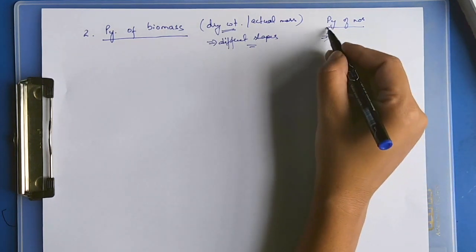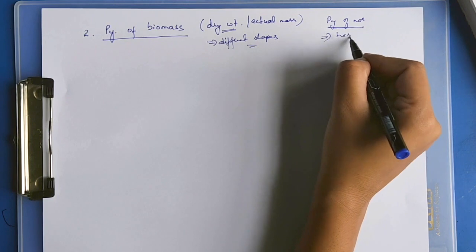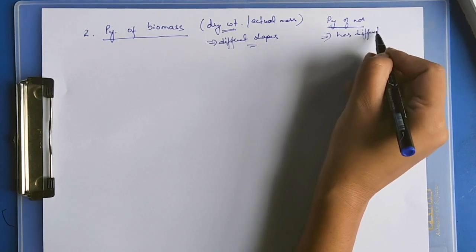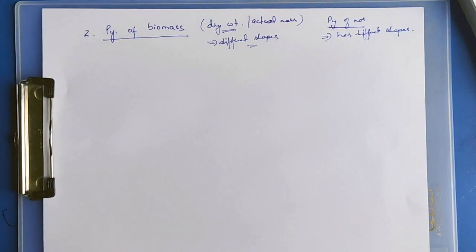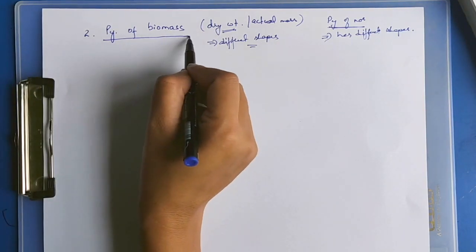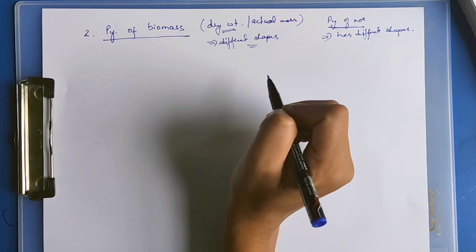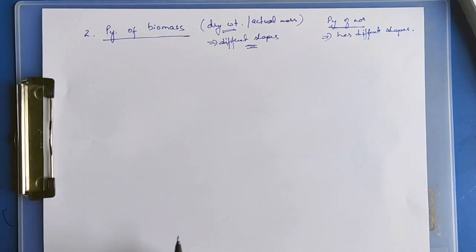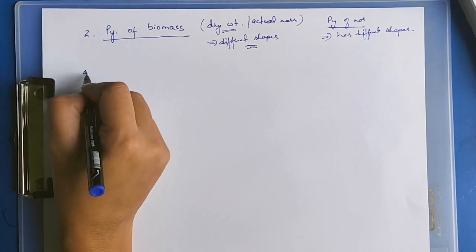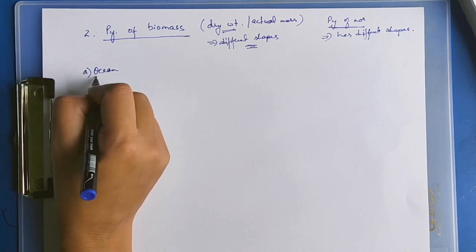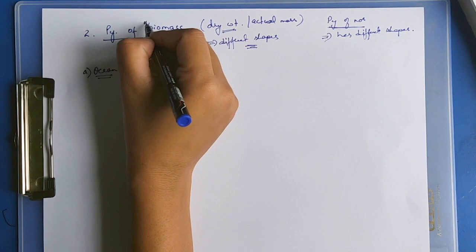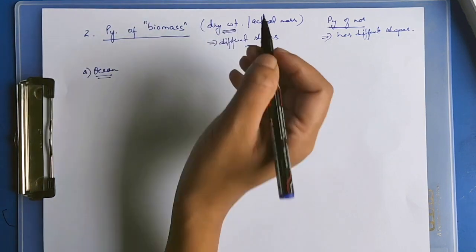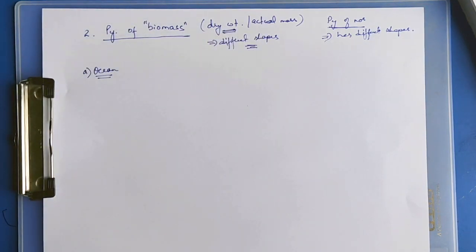So the pyramids of numbers also have different shapes. Why do pyramids of biomass have different shapes? It is based on the biomass, on the weight when the moisture content or water is extracted out of the species.